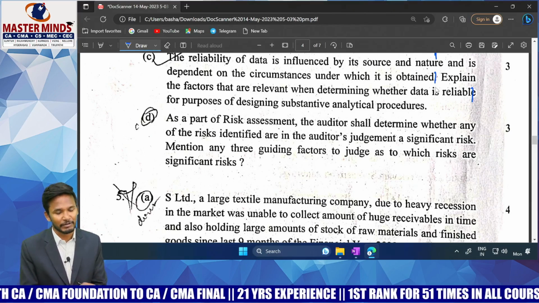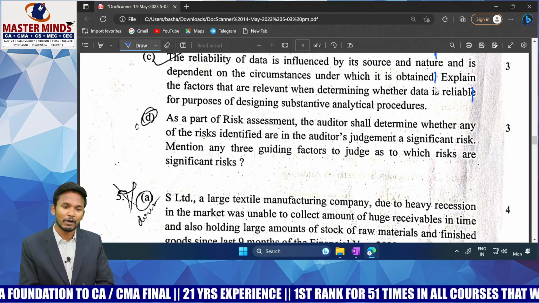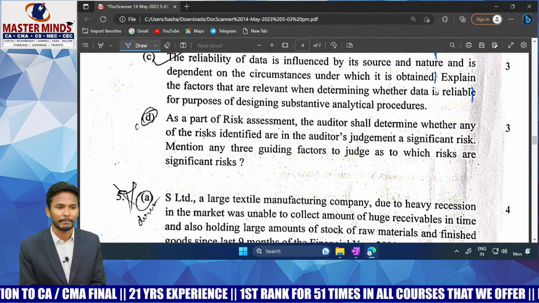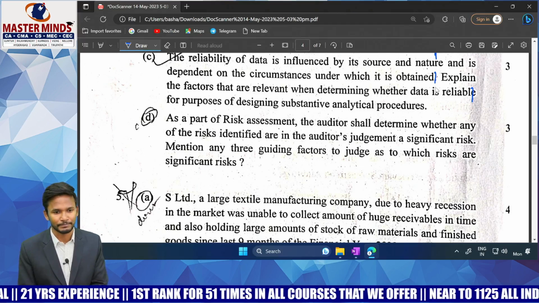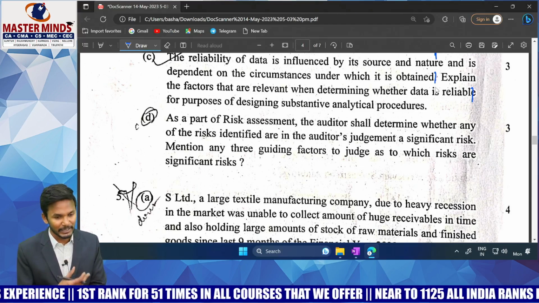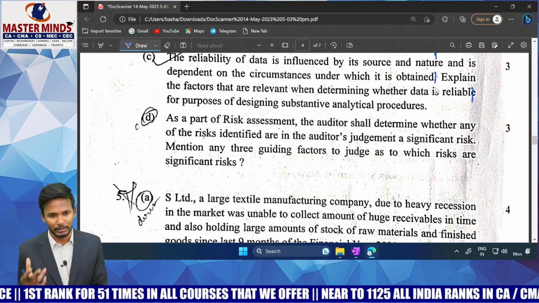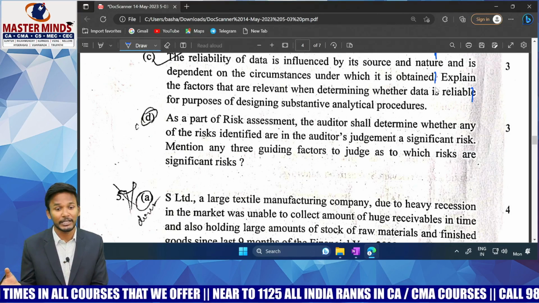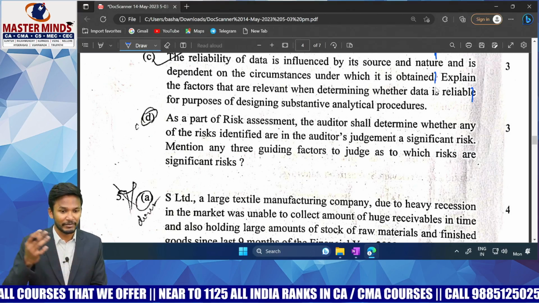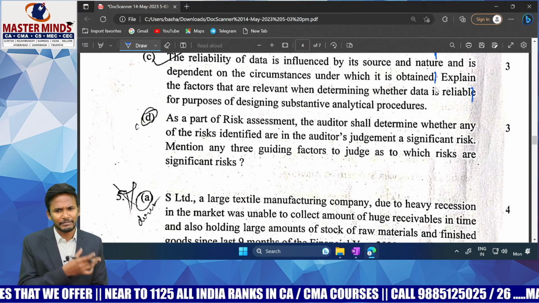External confirmation is far better compared to internal evidence. Internal is also reliable if the controls are working properly. Documentary is better compared to visual or oral. Original copy is better compared to a copy file. Information acquired by the auditor directly is better compared to information acquired through management or third parties. Like that we have a question.